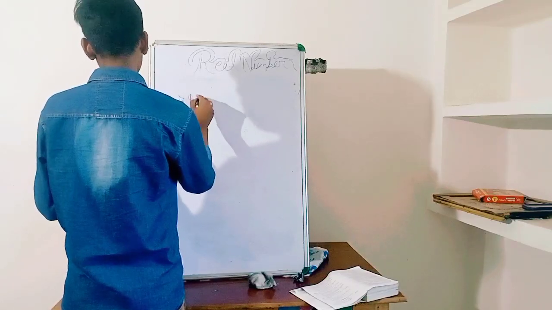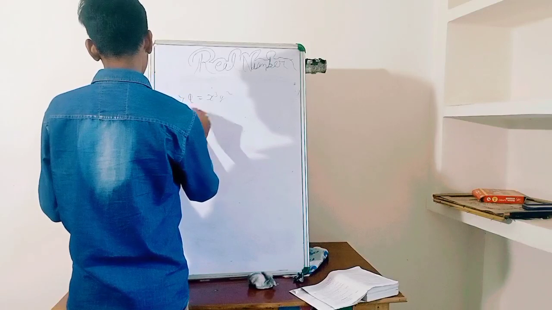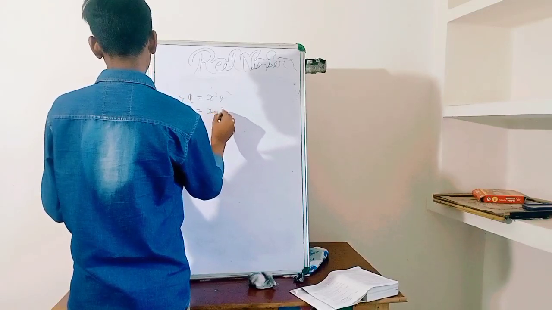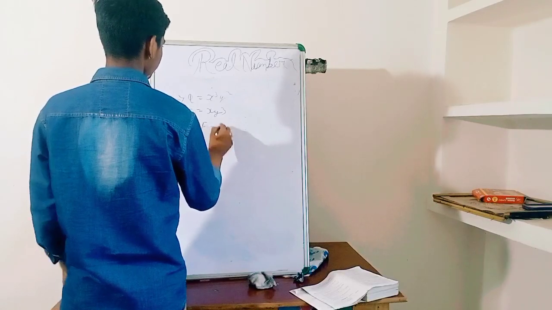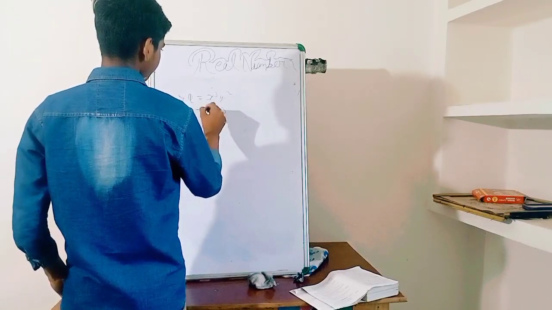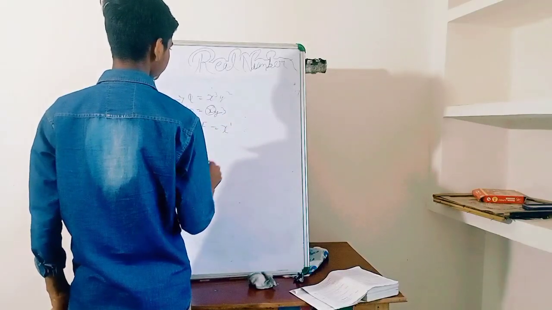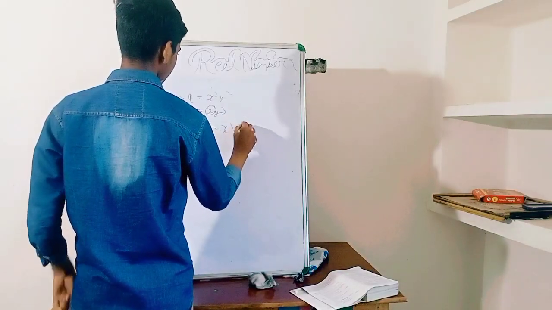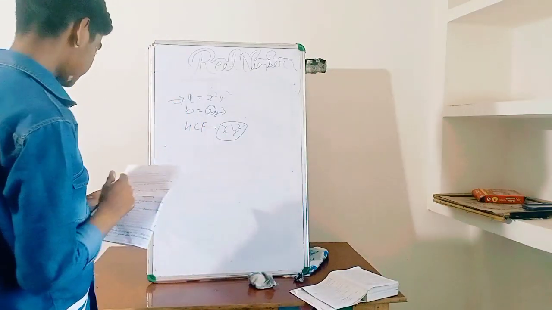So here a is x cube y square and b is x y cube. What will be its HCF? In HCF we take the lowest exponent: x to the power 1, y to the power 2. This will be our answer. This is the NCERT question.